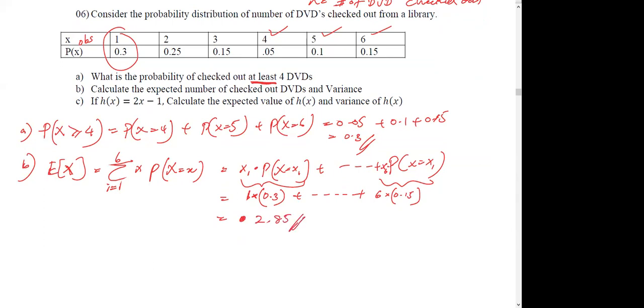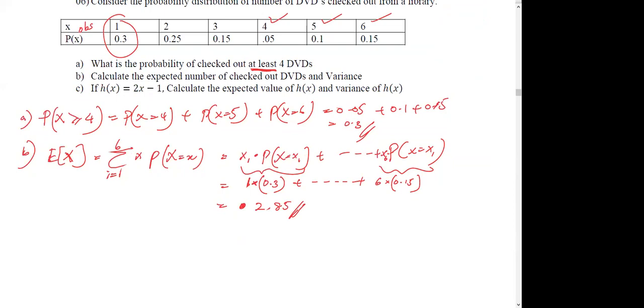Part C is the same thing. You have to find the expected value, but the problem is here you don't have X, you have another function. Do you remember this being converted to a function like this?